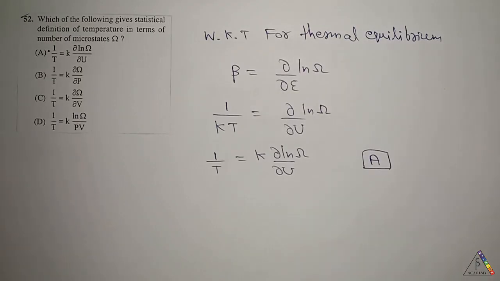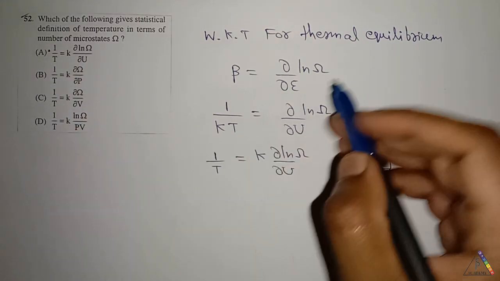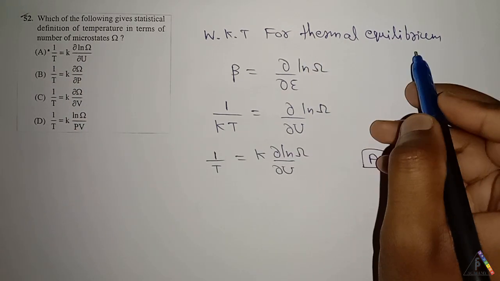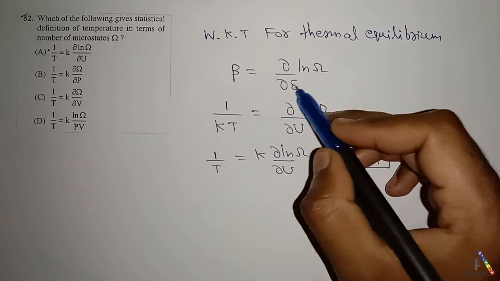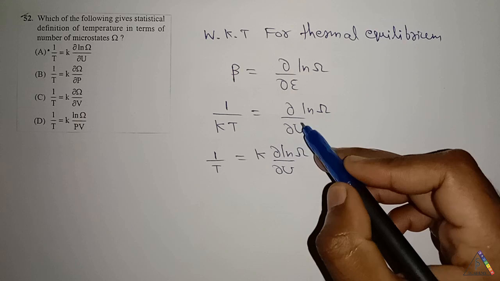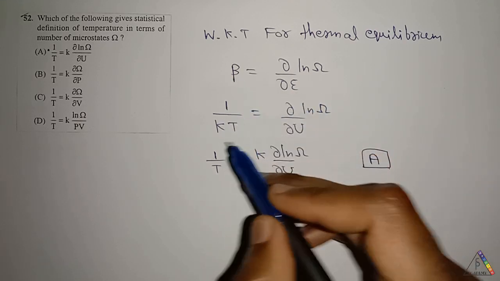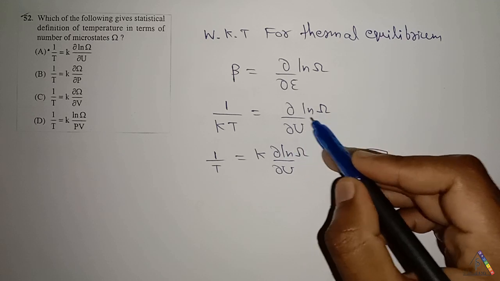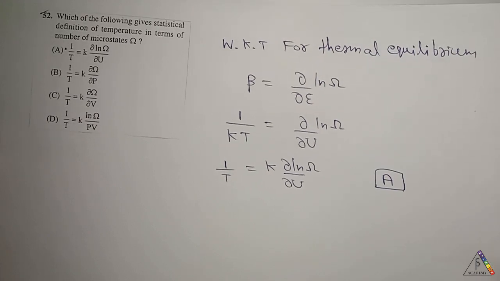Next question is, which of the following gives statistical definition of temperature in terms of number of microstates? These are all the options they have given. We know that for thermal equilibrium, the beta is given by dou by dou E of ln omega, where E is the internal energy or average energy or energy. Therefore, beta is 1 by kT, dou by dou E of ln omega. By simplifying, we get A option as answer for this question.